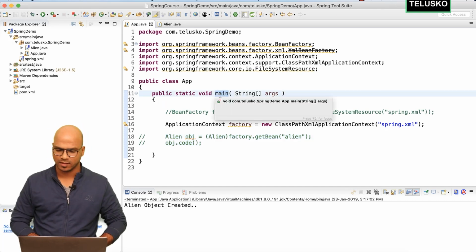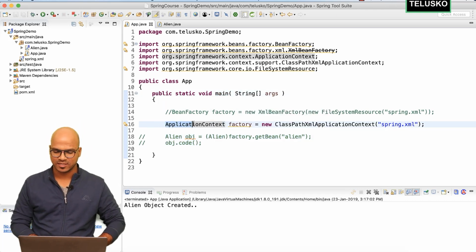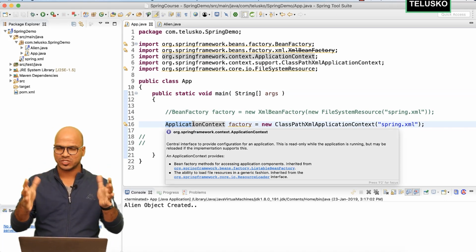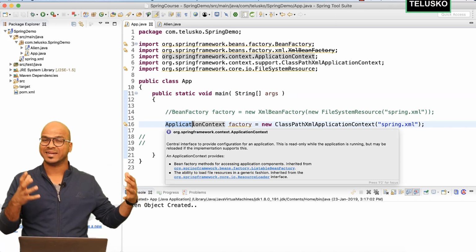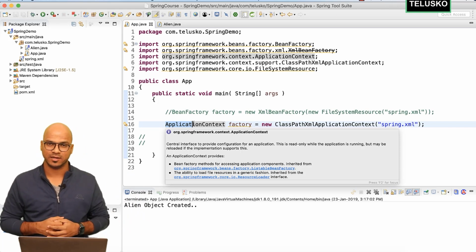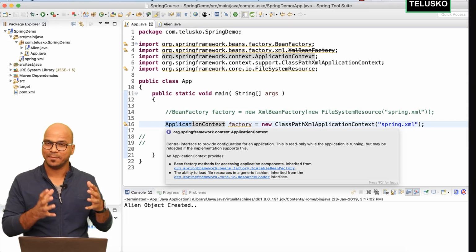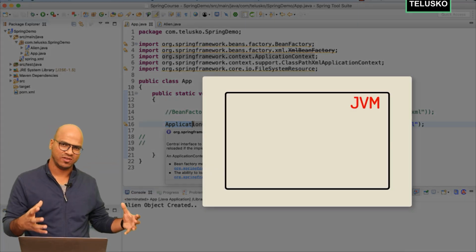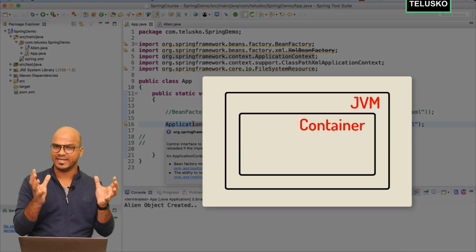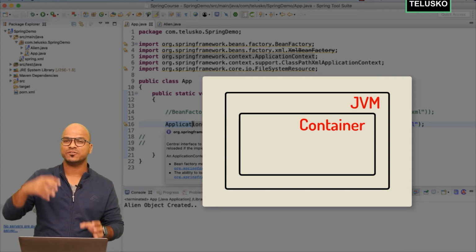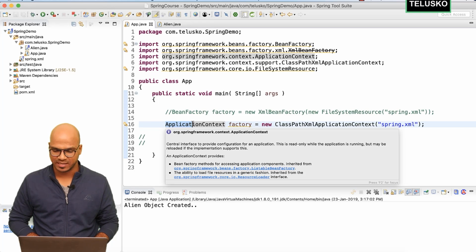So it will come to main, it will check, hey, the next line is we have to create an object of application context. Now, application context will simply create a Spring container for you. Now, this is a Spring container. All the objects or all the processing which you do in Java happens on JVM. So inside your JVM, we'll be having a special container which we will call Spring container, which will have Spring beans.